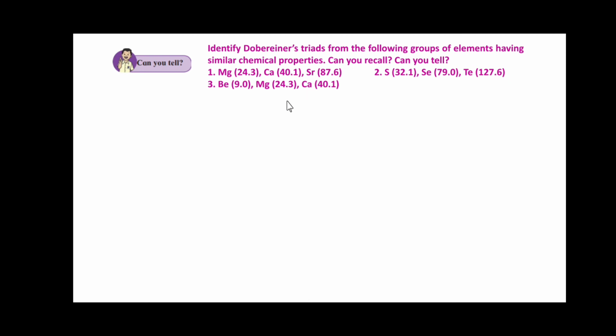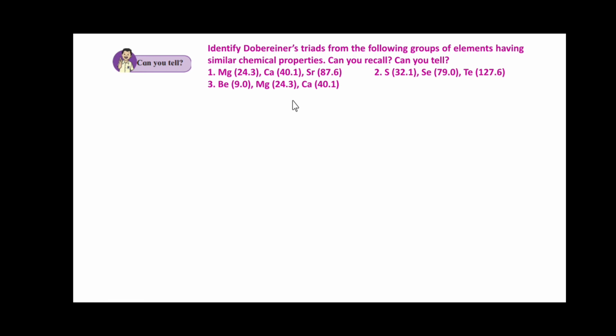Accordingly, the atomic mass of calcium could be written as atomic mass of Mg plus atomic mass of strontium divided by 2. Mg is given as 24.3, and strontium is 87.6, divided by 2. After this addition, it will come 111.9 divided by 2, that leads to 55.95. However, the actual mass of calcium is 40.1, and here it is 55.95. Hence elements magnesium, calcium and strontium do not form a Dobereiner's triad.